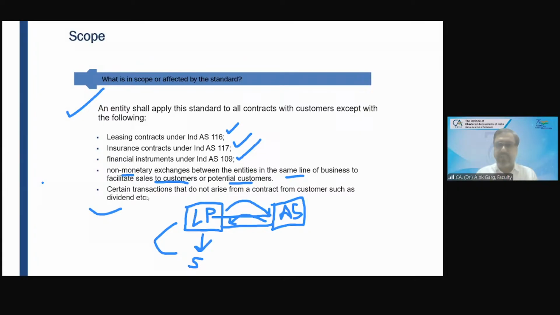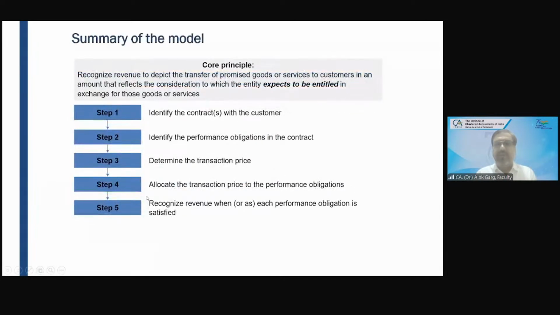Yes, sir. I hope this is clear. Scope part is clear. Okay. So core principle, 5-step model. We have discussed step number 1, identify the contract with the customer. Step number 2, identify the performance obligations in the contract. Step number 3, determine the transaction price. Step number 4, allocate the transaction price to the performance obligations. Step number 5, recognize revenue when or as each performance obligation is satisfied, at a point in time or over a period of time.